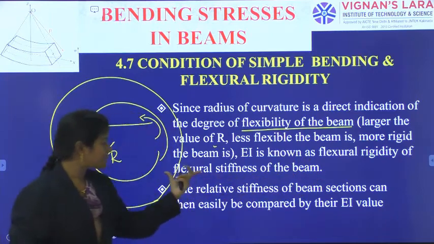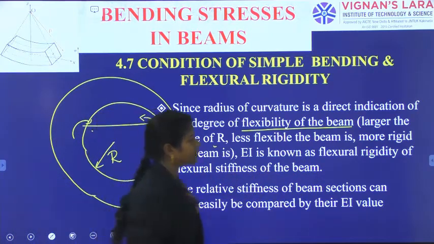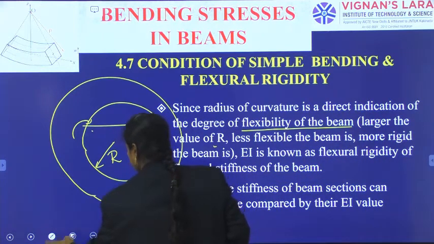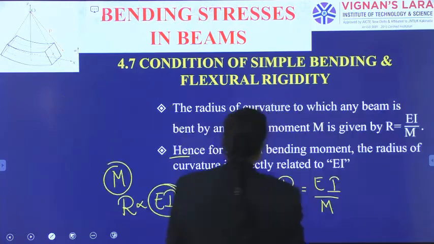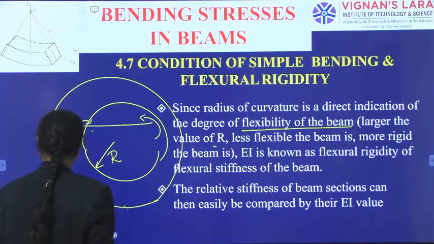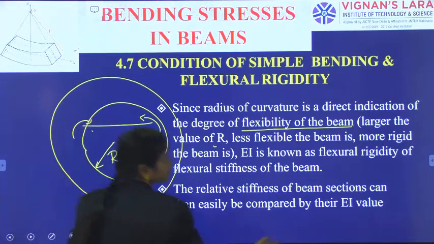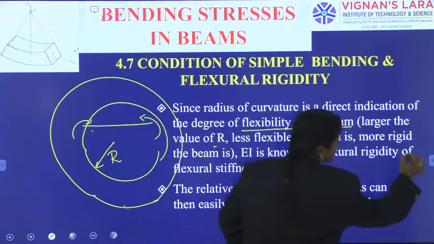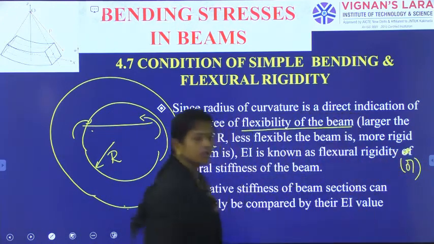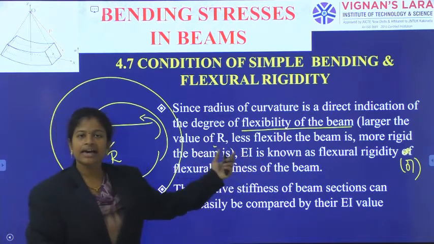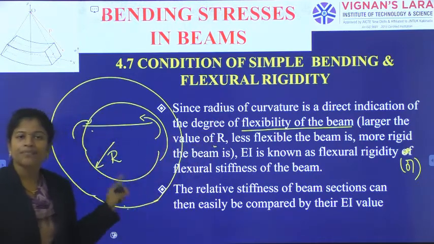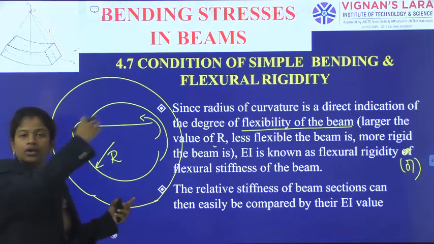E into I is known as the flexural rigidity, or flexural stiffness, of the beam. So what are all these things saying? When the material of the beam is stiff enough, it will take a larger radius of curvature.